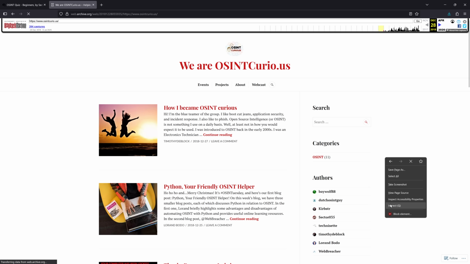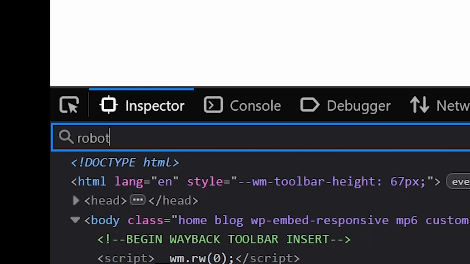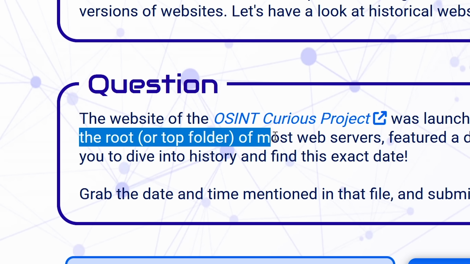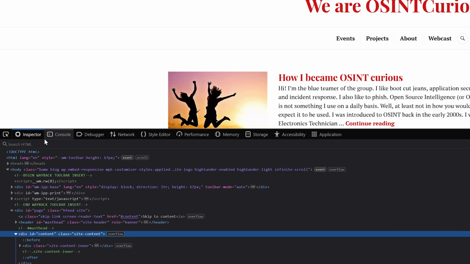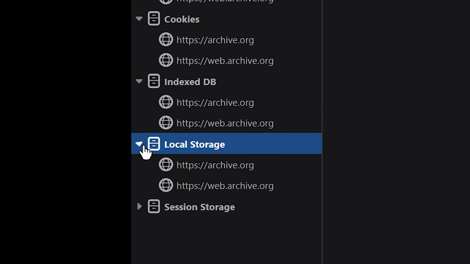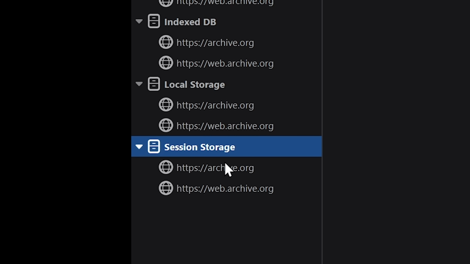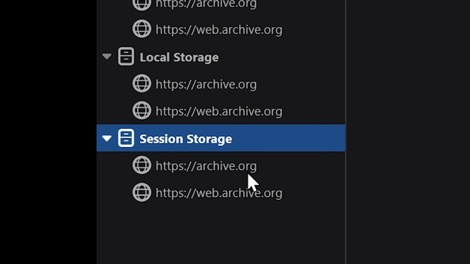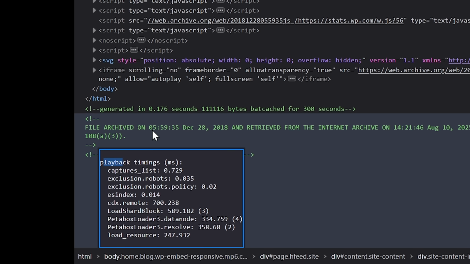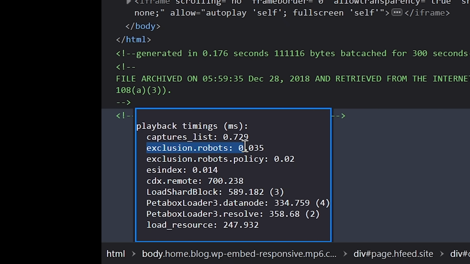And so then if I inspect this page, look for robots.txt, no matches. Okay. It's the root or top folder of most web servers. So how can I see the storage maybe? Wait, cache storage, local storage, session storage. It's only for the archive.org website, not for this website that I'm looking up. Oh, there's robots, file archived on this date and retrieved from the internet, exclusion robots, and there doesn't seem to be a date or anything.